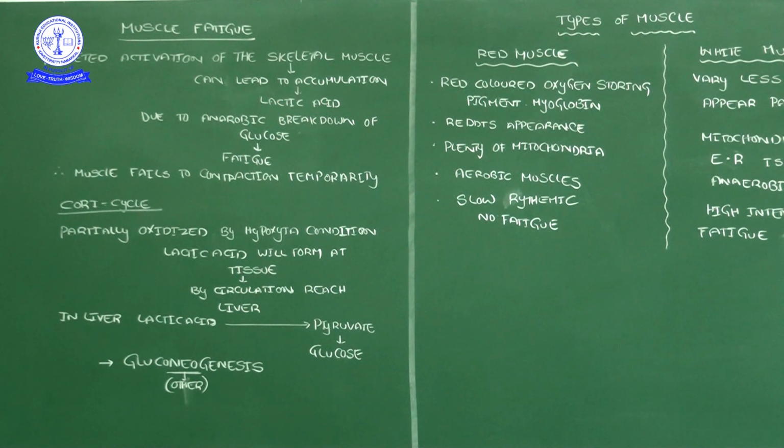We need some clarity here. The food we have taken, after digestion, enters the tissues. In the tissue there is glucose, proteins, amino acids, and fats in the form of storage.